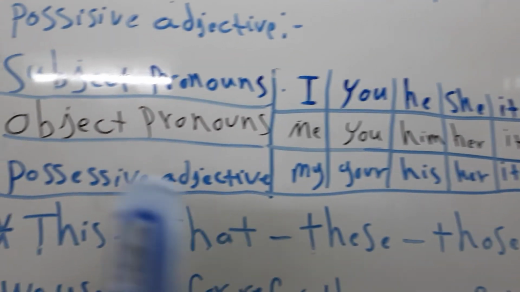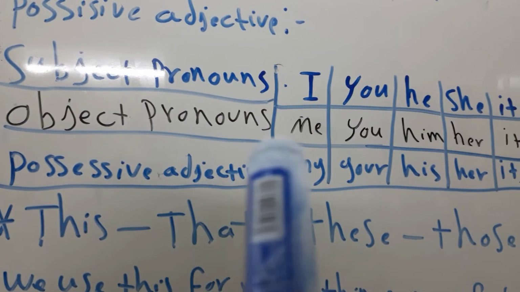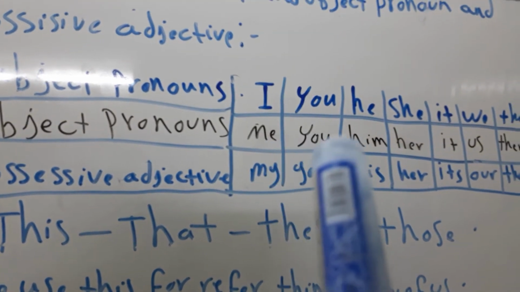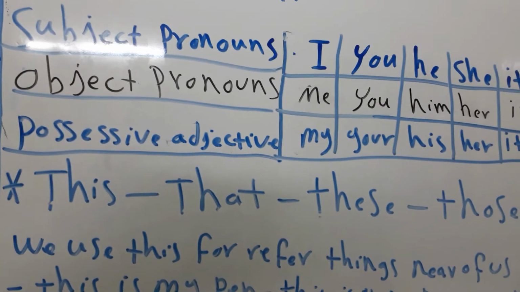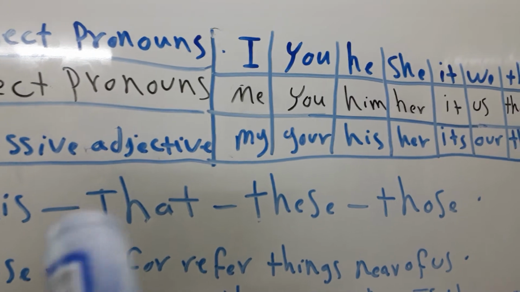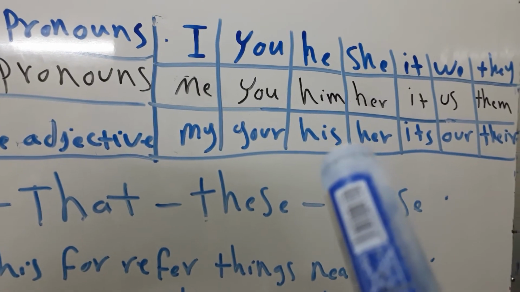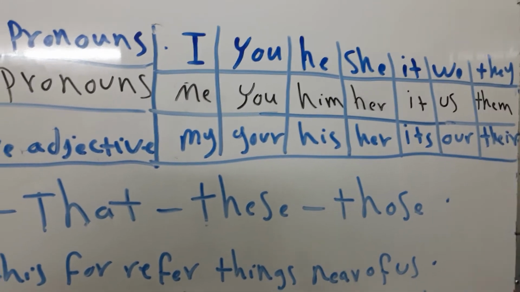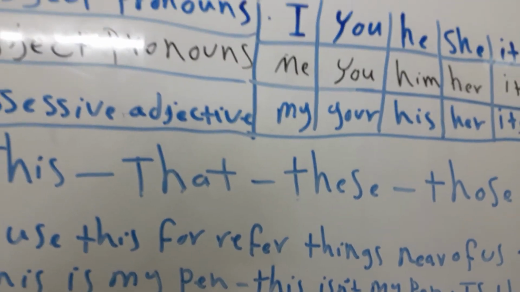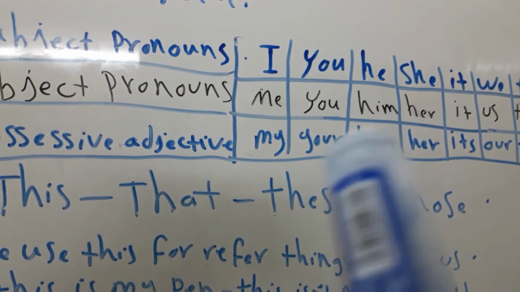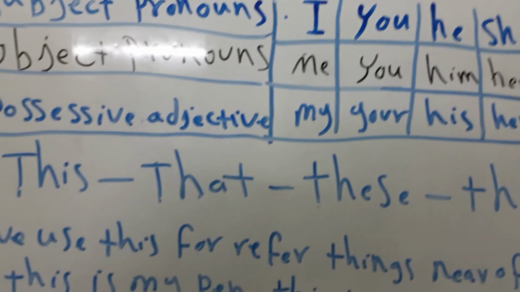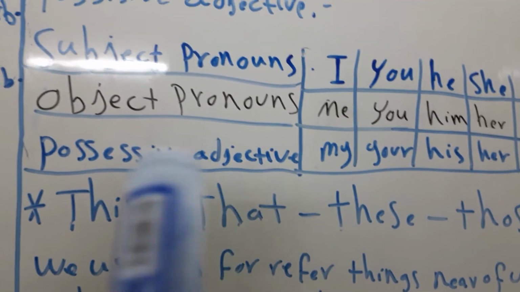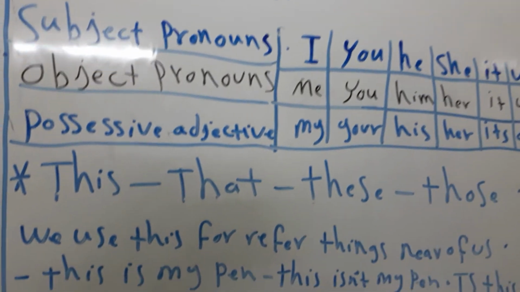You know them. And object pronouns like me, you, him, her, it, us, them. But possessive adjectives like my, your, his, her, its, our, their. I will give you some of them as examples in the exam. So you should remember them.